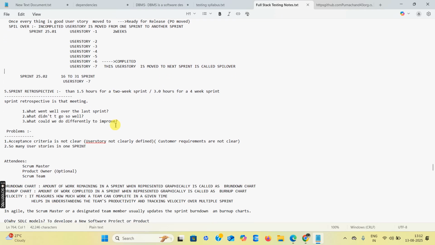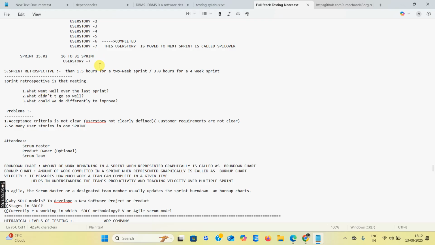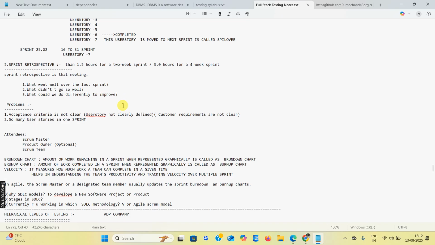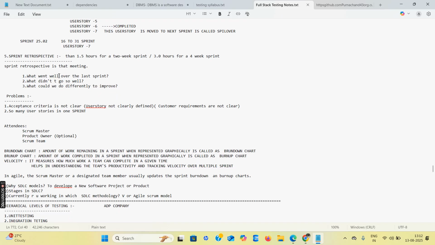Next meeting: the sprint retrospective meeting, less than 1.5 hours for a 2-week sprint. See here, in this meeting, what are the problems? Acceptance criteria is not clear, the user story is not clearly defined, customer requirements are also not clear, and there are too many user stories in one sprint. When the last sprint is over, we discuss what did not go well and what we could do differently to improve. We check all this in the sprint retrospective meeting.